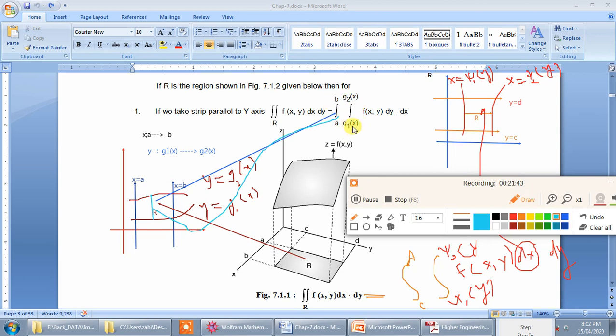If the inner integration limit is in terms of x, the integration is over the variable y. If the inner integration limit is for y, obviously the outer integration will be for x. So first integration is with respect to y, then with respect to x.